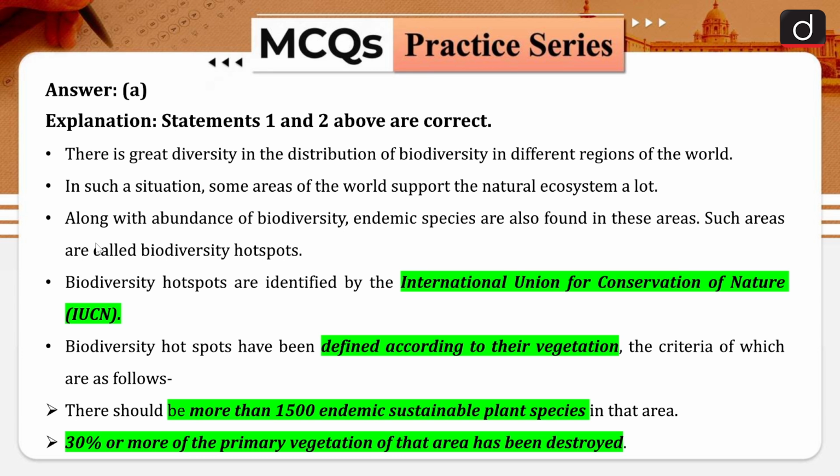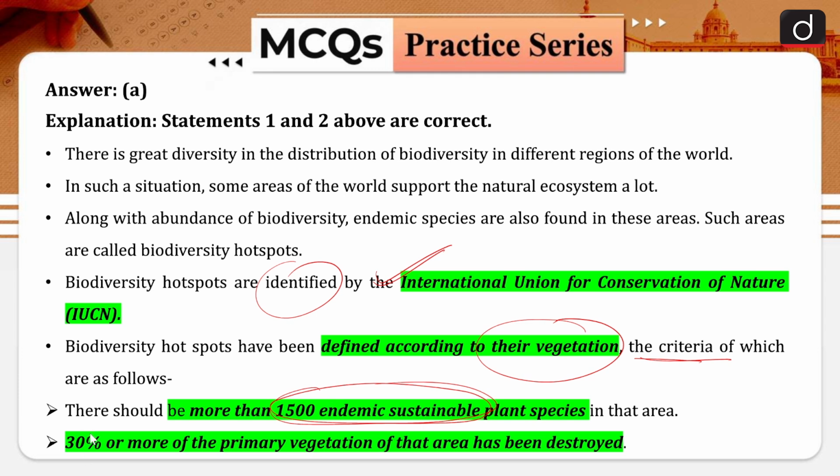So here you can say that the designations are given by, or you can say identified by, the International Union for Conservation of Nature and Natural Resources, that is IUCN. And when we are talking about biodiversity hotspots, these are basically regions of greater diversity, endemism, and there is a certain degree of habitat loss which is prevalent over there, which we have already discussed. Here you can see biodiversity hotspots have been defined according to their vegetation. Okay, and there are certain criteria which say that there should be more than 1500 endemic vascular plant species, more than 1500. So you can say that in a particular area, if there are more than 1500 endemic species, there is a huge diversity present over there.